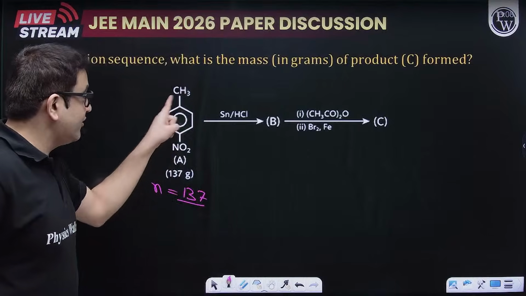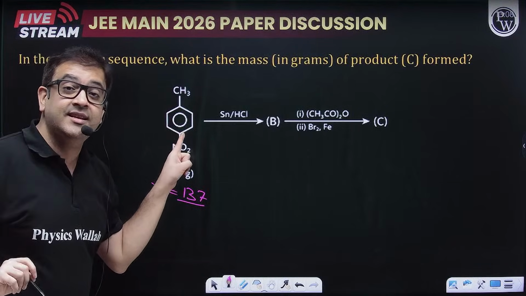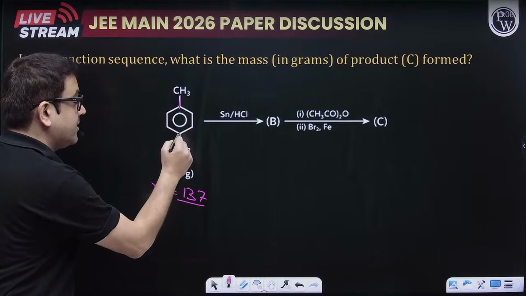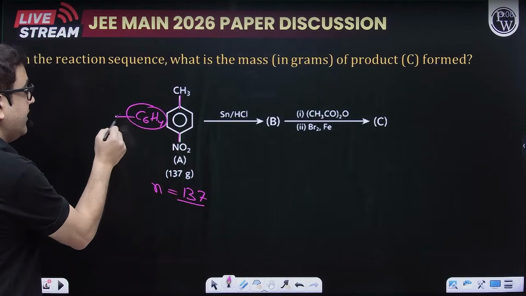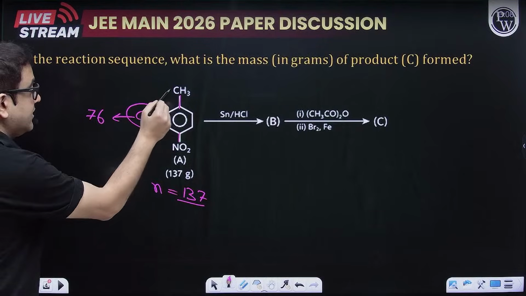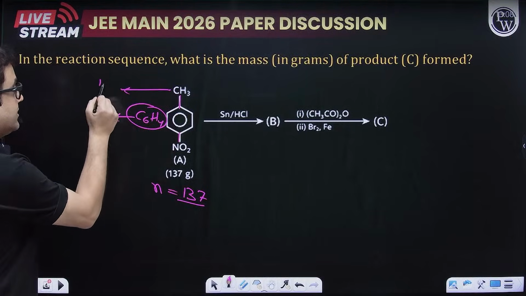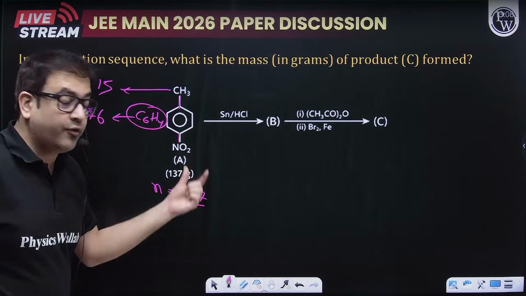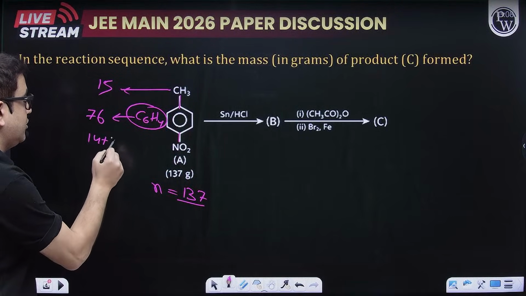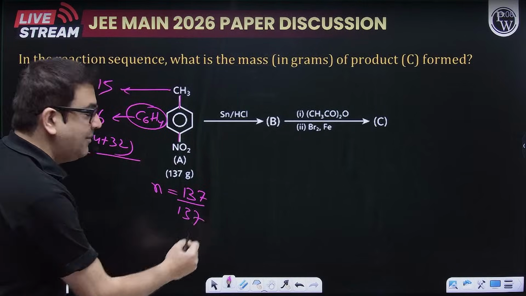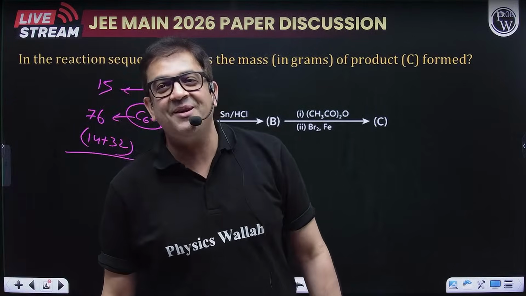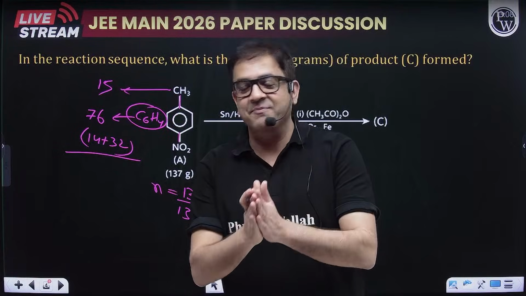The molecular mass of benzene is C6H6, but because of this substitution it will be C6H4. So 78 minus 2 is 76. This is 12 plus 1, 3 as in 15. And nitrogen is 14. So 14 plus 16 into 2 is 32. Add them up. I guess the question is helping you in a way, because the overall molecular mass comes out to be 137. Perfect.